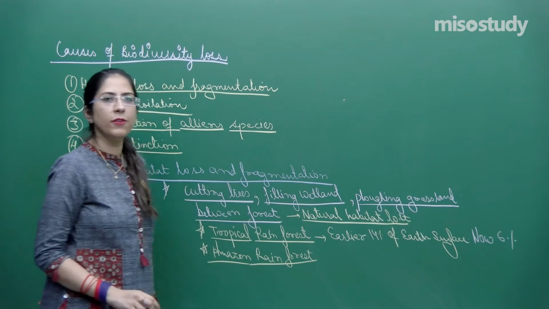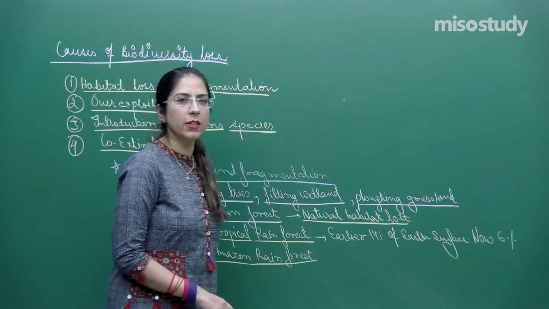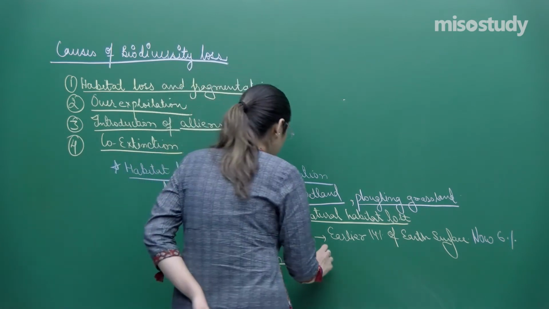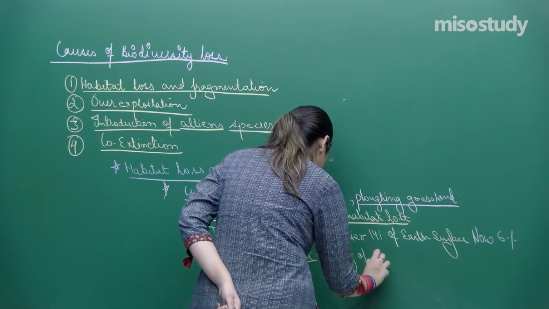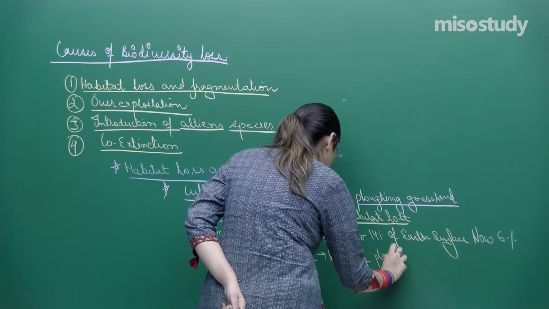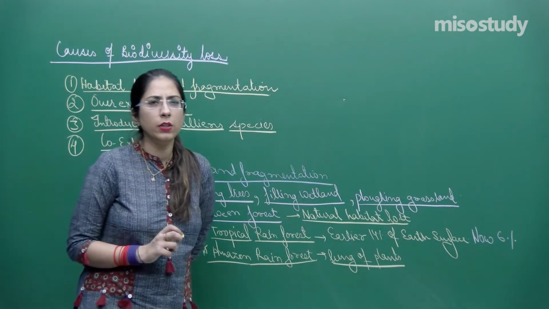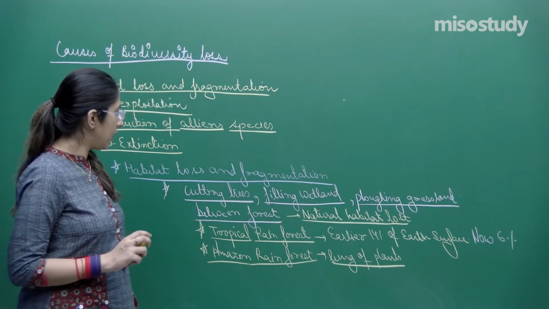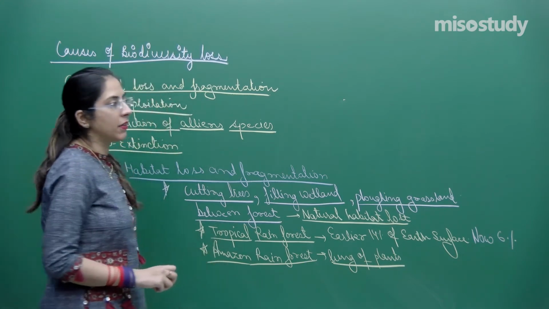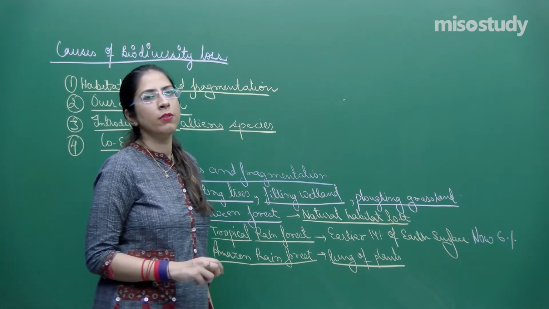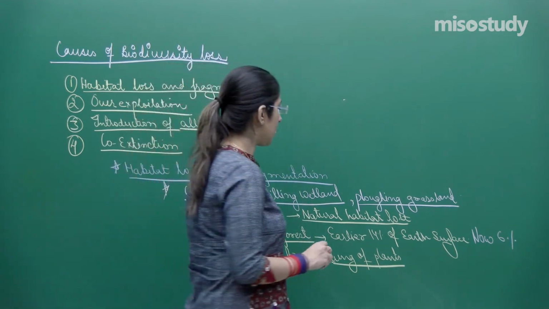You know the Amazon rainforest, what is its common name? The common name of the Amazon rainforest is the lung of the planet. And this lung of the planet, the Amazon, is affected because people are using the Amazon rainforest for cultivation, and mainly soybean cultivation is done in these areas.